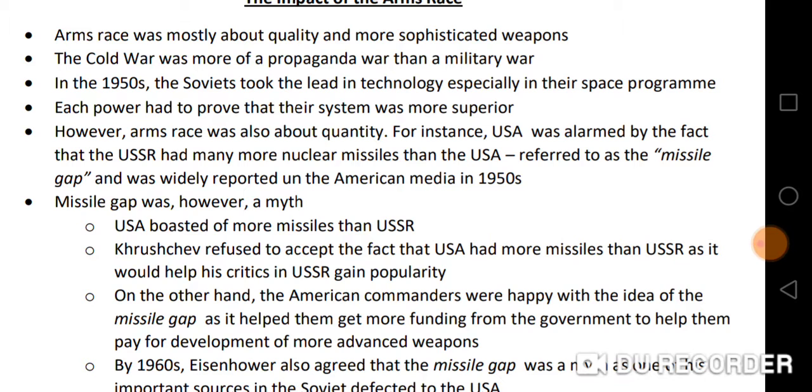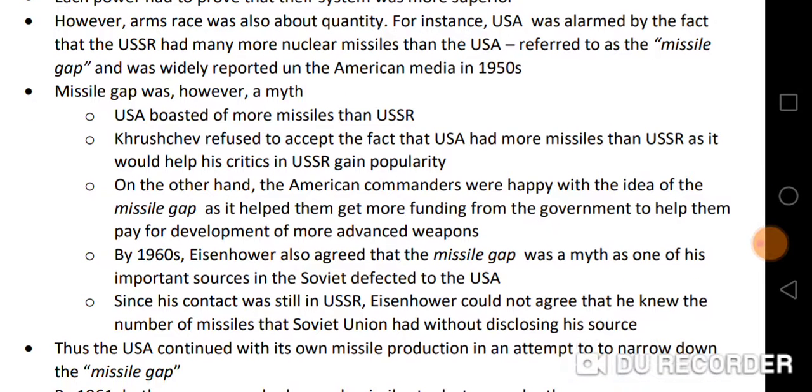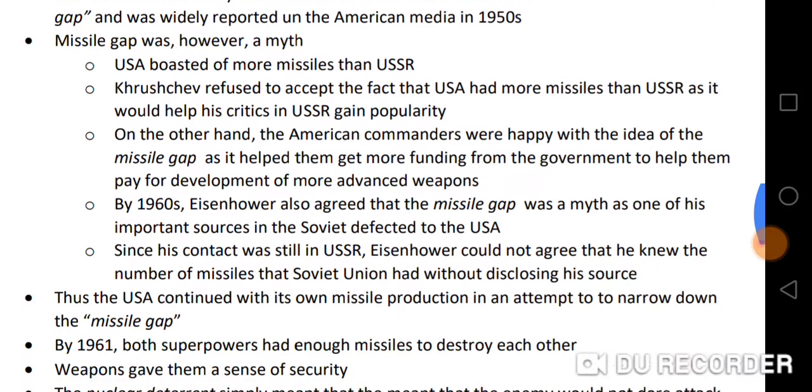On the other hand, American commanders were actually happy with the idea of the missile gap, as it helped them to secure more funding from the government to pay for development of more advanced weapons. By the 1960s, Eisenhower also agreed that the missile gap was a myth, as one of his important sources in the Soviet Union had defected to the USA. Before that, his contact was still in the USSR, and Eisenhower could not say that he knew the number of missiles that the Soviet Union had without disclosing his source.